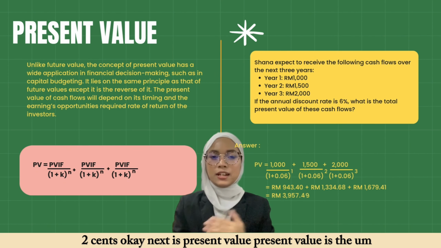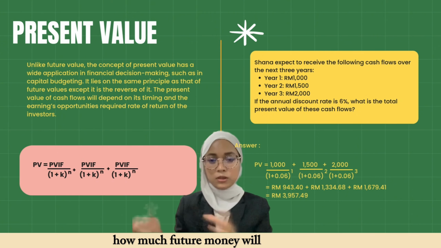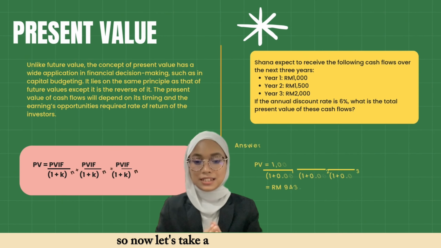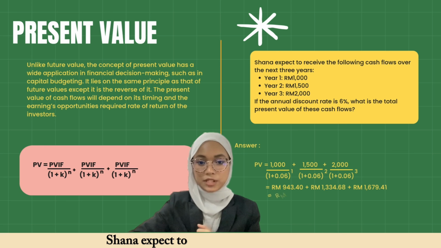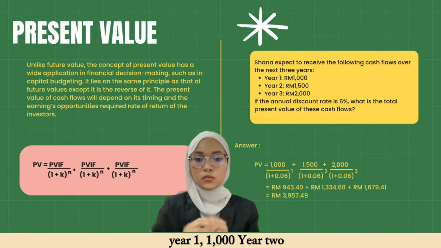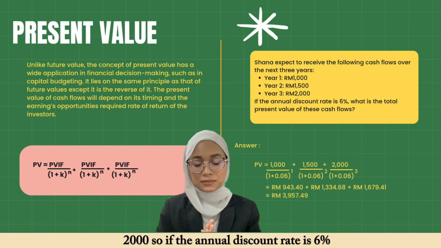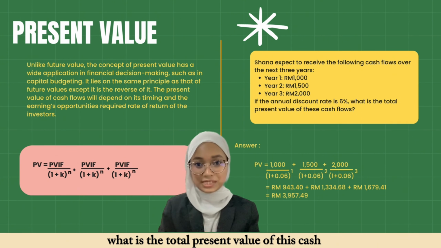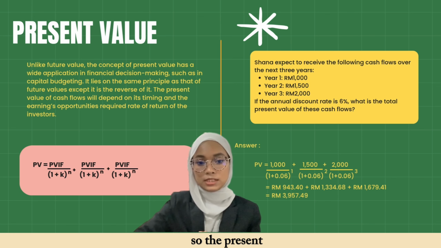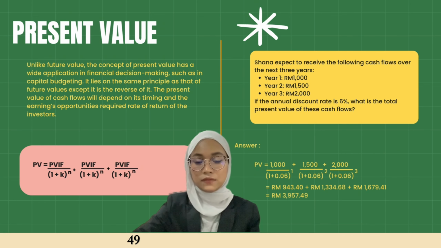Okay, next is present value. Present value is the reverse of future value, which is how much future money will be worth today. Now let's take a look at the example here. Shana expects to receive the following cash flow over the next 3 years. Year 1, 1,000, year 2, 1,500, and year 3, 2,000. If the annual discount rate is 6%, what is the total present value of this cash flow? The total present value will amount to 3,957 ringgit 49 cents.